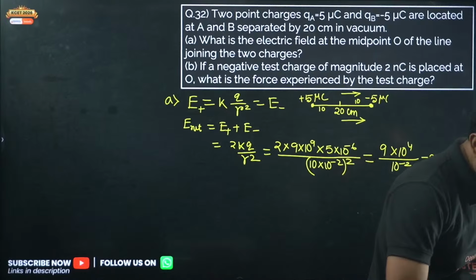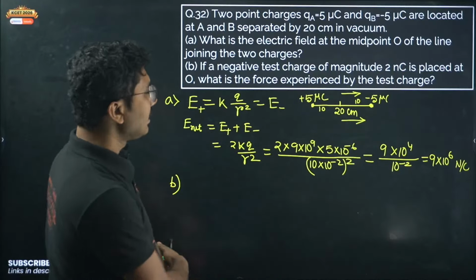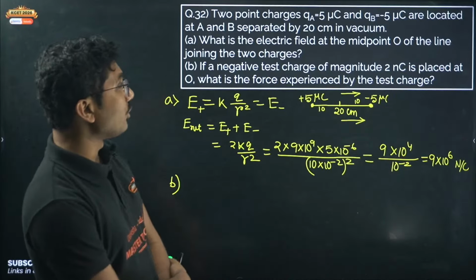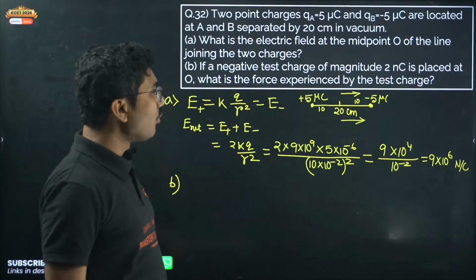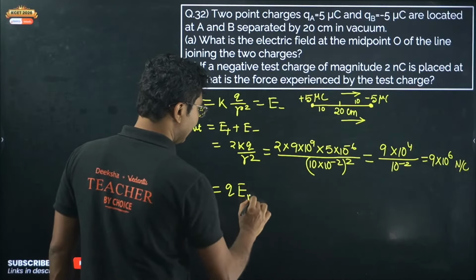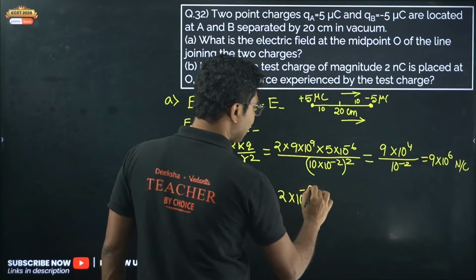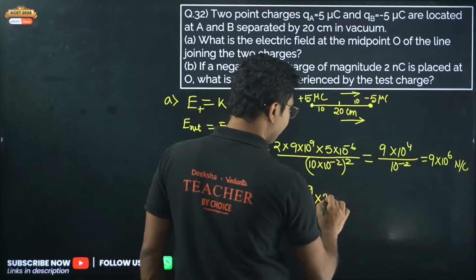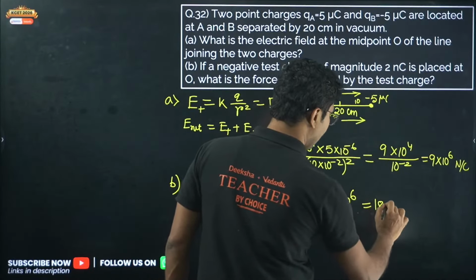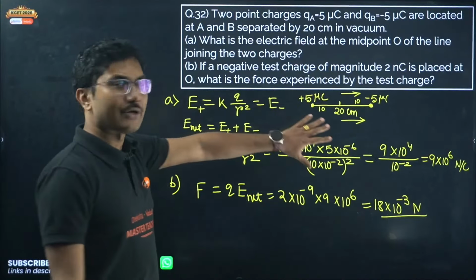Yes, distortion is correct. Now the second part, part B: if a negative test charge of magnitude 2 nanocoulomb is placed at O, what is the force experienced by the test charge? The force experienced by the test charge is Q into E net. Q is 2 nanocoulomb, so 2 into 10 to the power of minus 9, multiplied by the electric field, 9 into 10 to the power of 6, so it will be 18 into 10 to the power of minus 3 Newton.